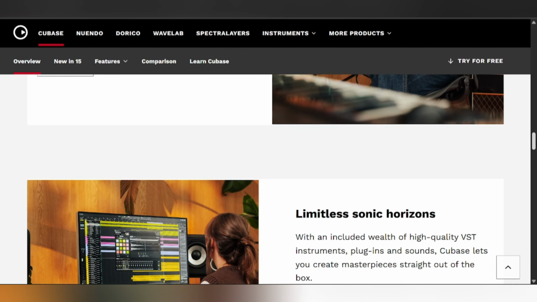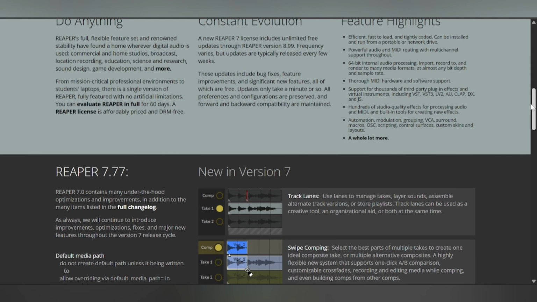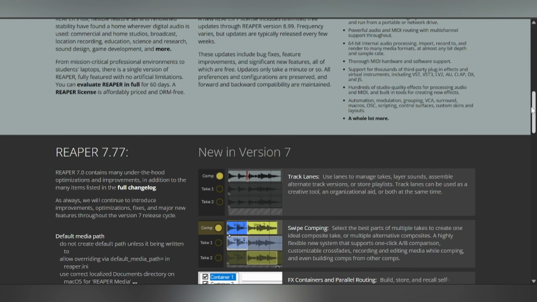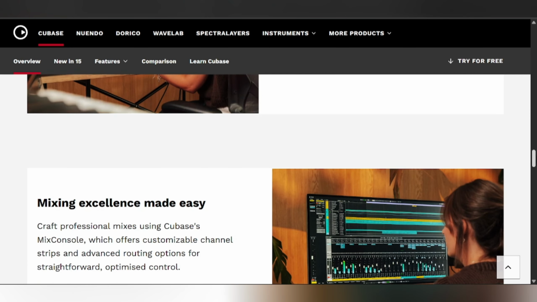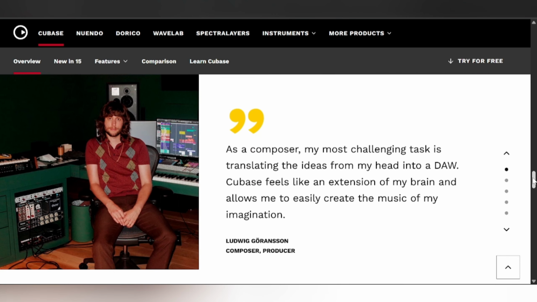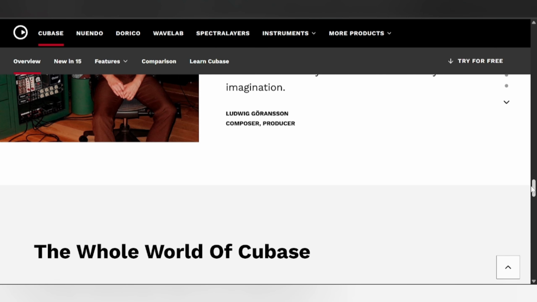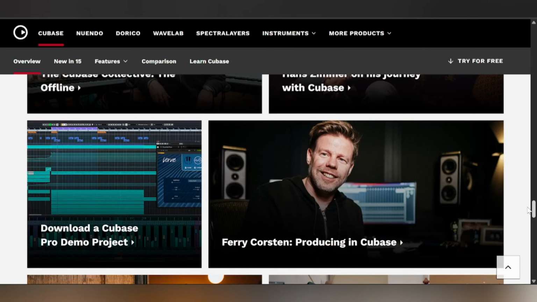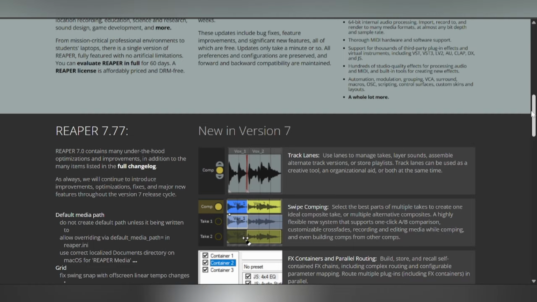Key comparison points. Customization. Reaper is highly customizable with user-defined shortcuts and toolsets. Cubase offers limited customization but a polished, refined workflow. Resource usage. Reaper is lightweight and runs efficiently on modest hardware. Cubase requires more system resources. Composition tools. Reaper lacks advanced scoring and composition features.